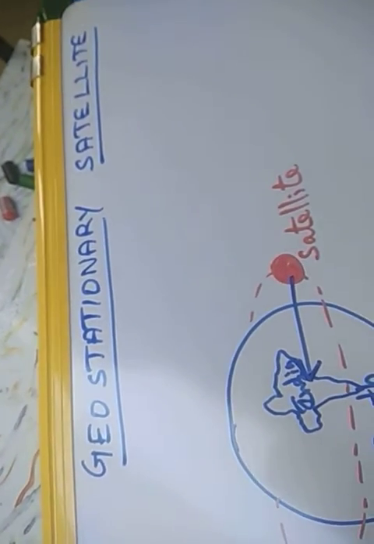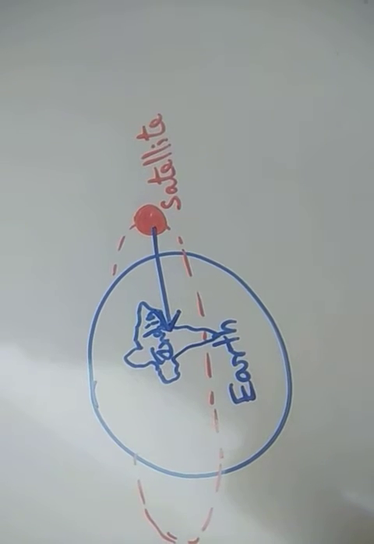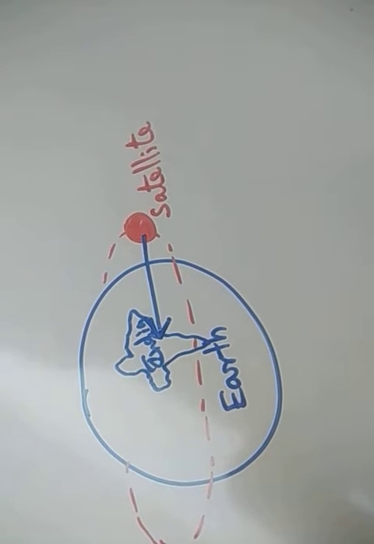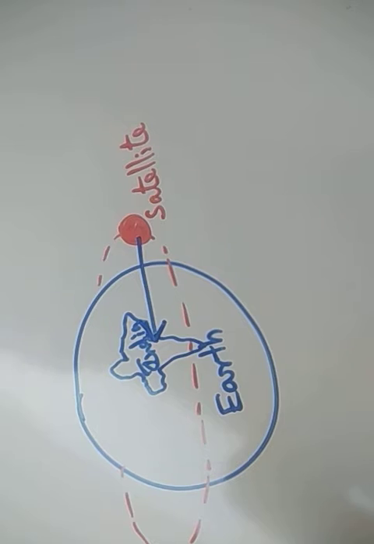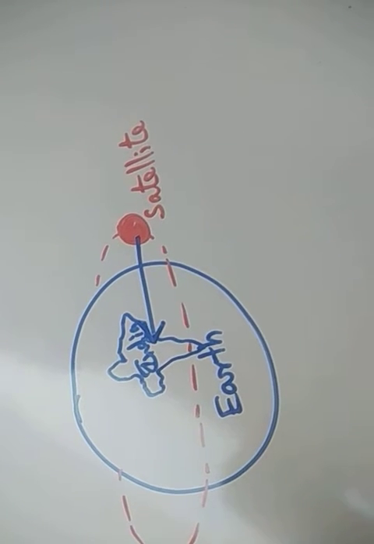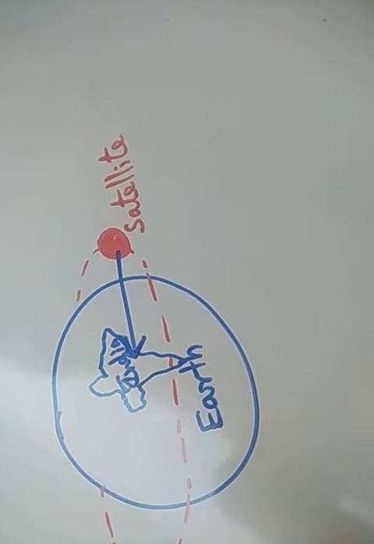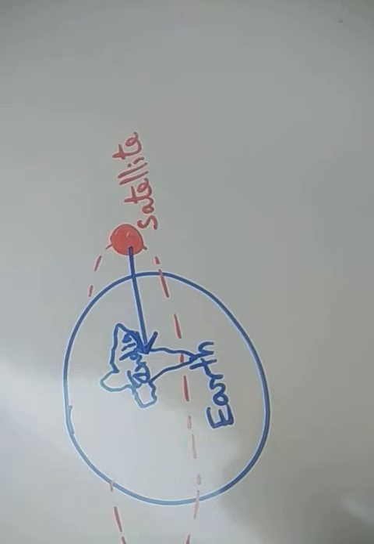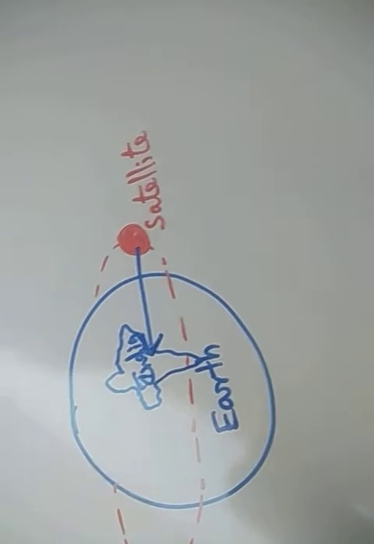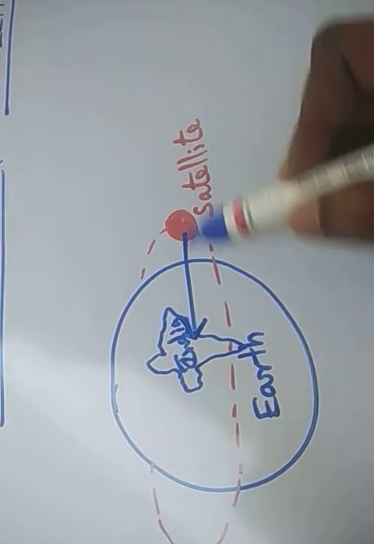Geostationary satellite. A satellite which revolves around the Earth in its equatorial plane with the same angular speed and in the same direction as the Earth rotates about its own axis is called a geostationary or synchronous satellite. So we assume that this is a geostationary satellite launched by India.